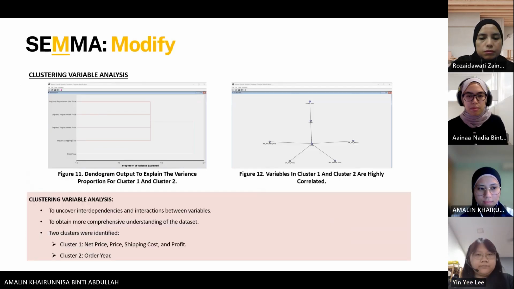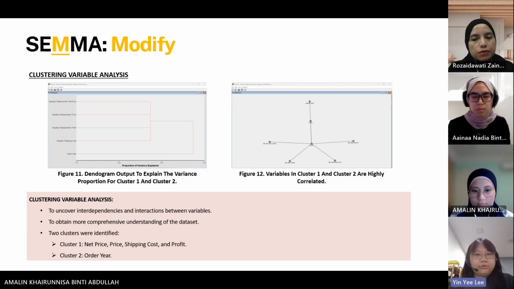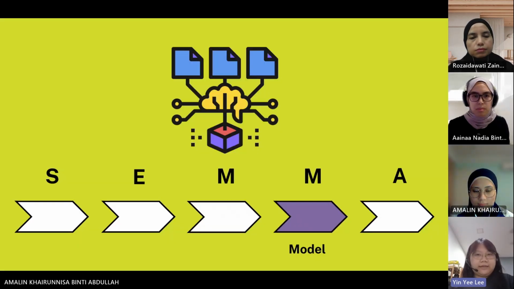The analysis resulted in 2 clusters. Cluster 1 comprised net price, shipping cost, and profit, while cluster 2 consists of order year. The diagram output shown in figure 11 explains the variance proportion for cluster 1 and cluster 2, and additionally, figure 12 demonstrated a clear and high correlation between these 2 clusters. Next, I will pass on to Rosaida to walk us through the modeling step.